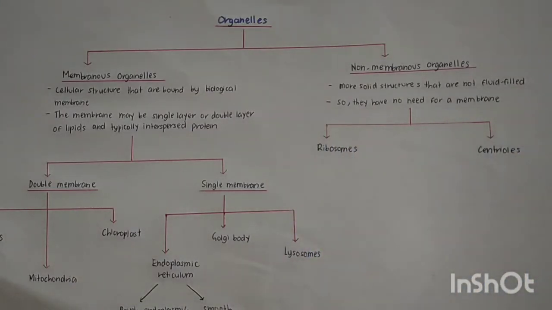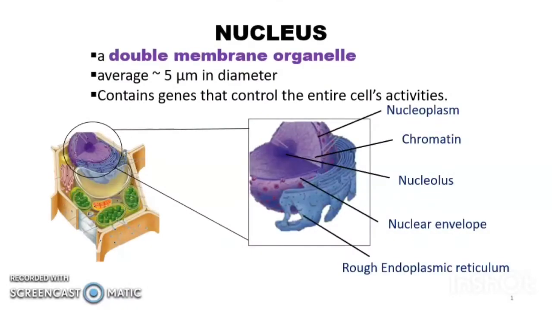Now we look at the first organelle, which is nucleus. Nucleus is a double membrane organelle. Double membrane means that it has outer membrane and also the inner membrane. The average size of the nucleus is around 5 micrometer in diameter, and it contains genes that control the entire cell activity.